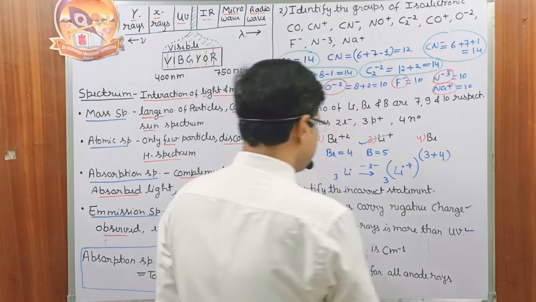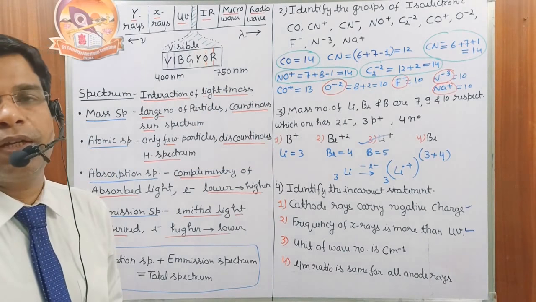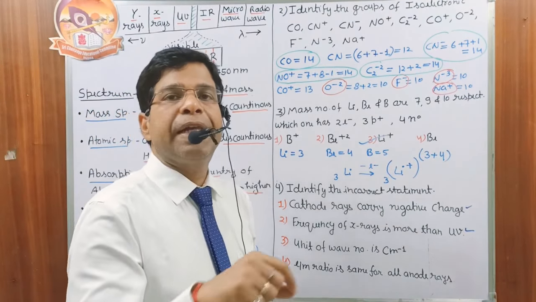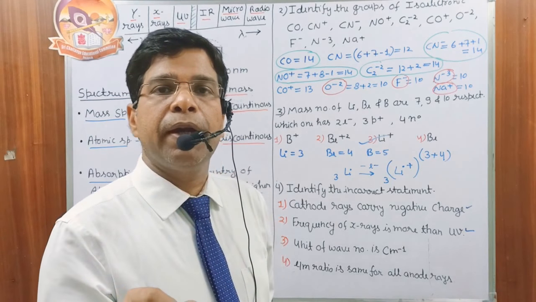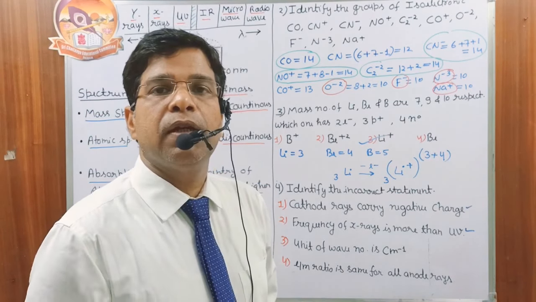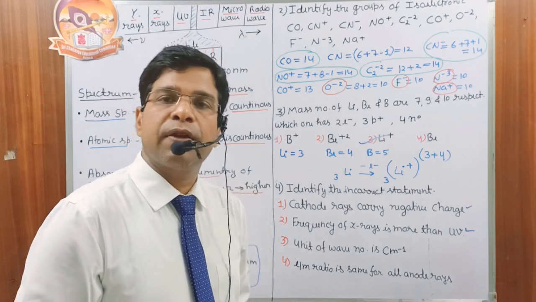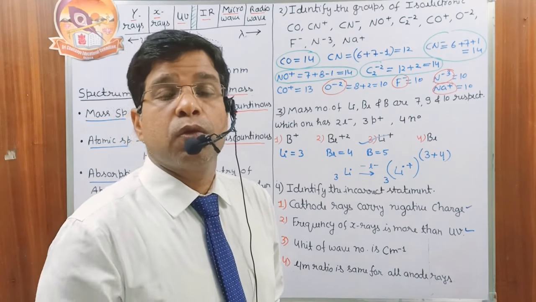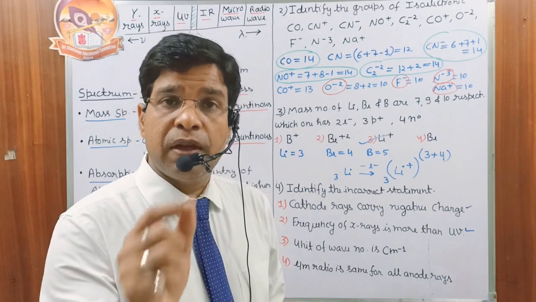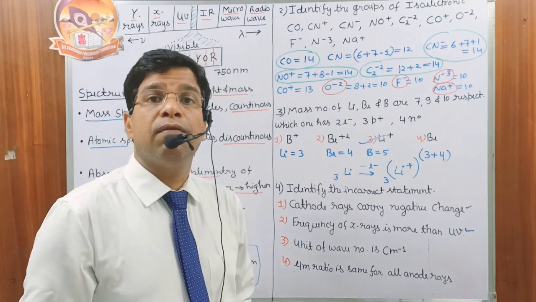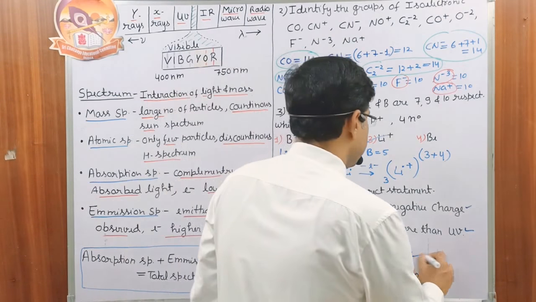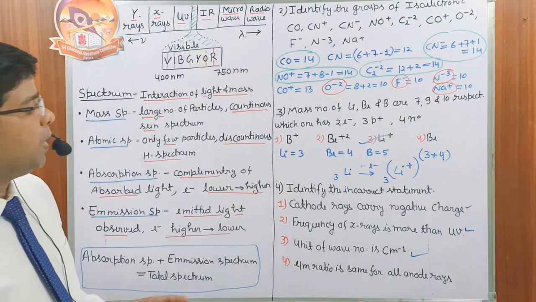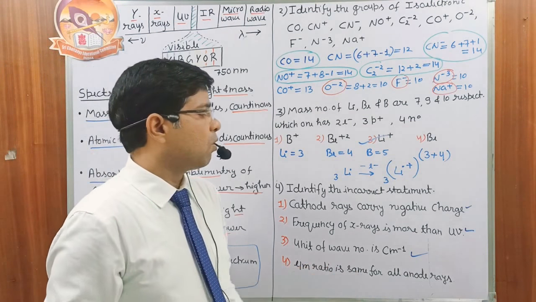Then, unit of wave number is per centimeter. This is also correct. Wave number is how many waves we can accommodate in 1 unit reference length, and generally it is taken as centimeter. So how many waves we have in 1 centimeter is called the wave number. So it is per centimeter. It is also correct.